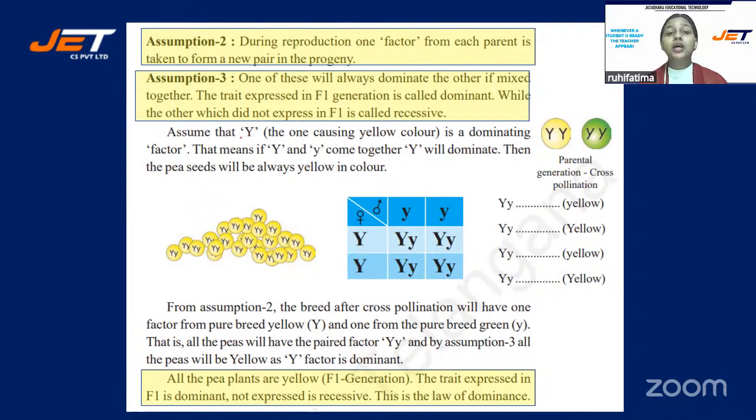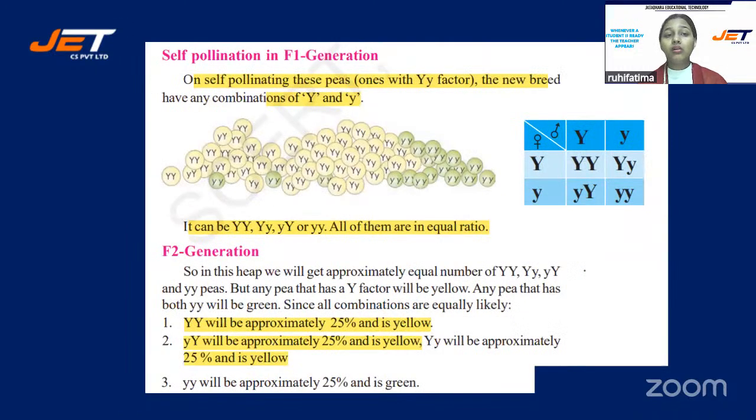Now see, assume that Y, the one causing yellow, is a dominating factor, and small y is not. That means if capital Y and small y come together, Y will dominate. Understood? Means it will produce yellow plants or yellow seeds. Okay. Self-pollination in F1 generation: on self-pollinating, you will get only yellow. Okay.